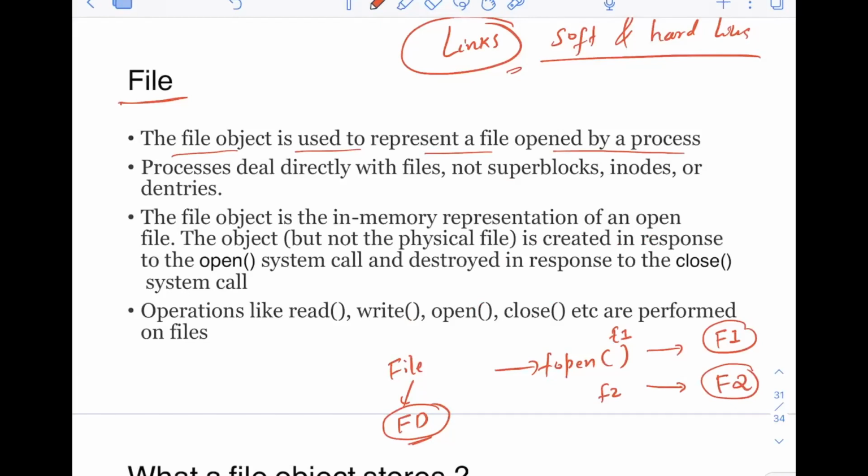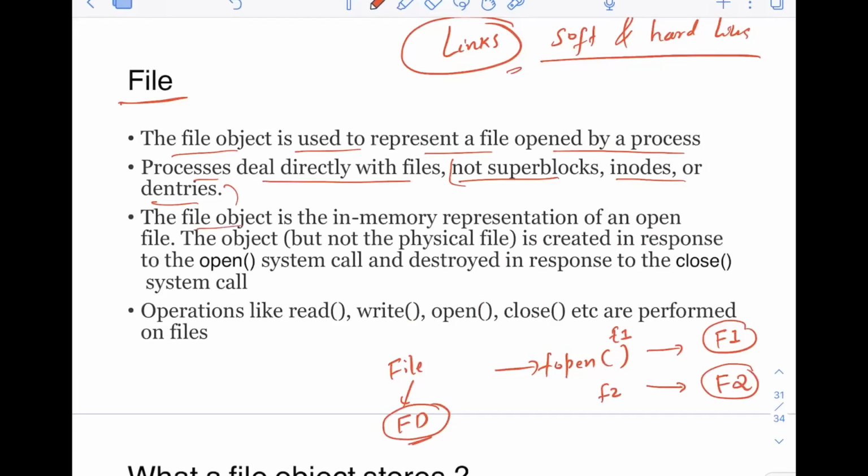A process deals directly with files, not superblocks, inodes, or dentries. This is very, very important. Let's say you are running this C program; it becomes a process when you run it. It only deals with this file object, whatever operations it does on the file object itself. It does not know about superblocks, inodes, or dentries. It will not see that.